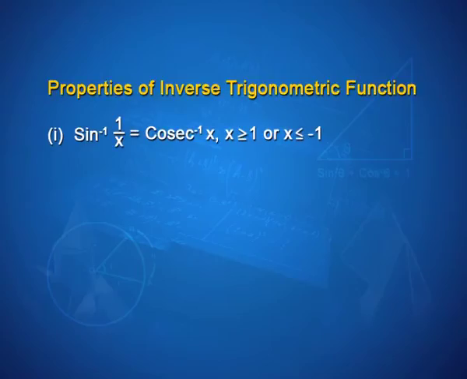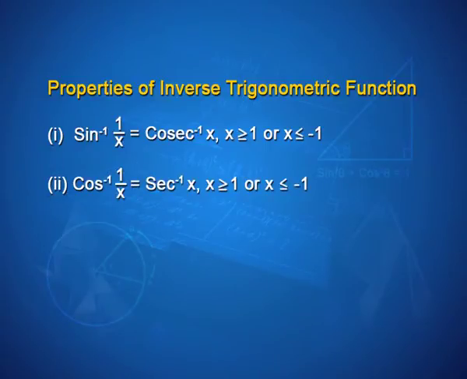To begin with, the first property says that sine inverse of 1 by x is cosec inverse x, where x has the restriction that x must belong to the interval over which cosec inverse is defined. So, x must be greater than or equal to 1 or x is less than or equal to minus 1. Similarly, you have 2 more properties which say that cos inverse 1 by x is sec inverse x, and tan inverse of 1 by x is equal to cot inverse of x.